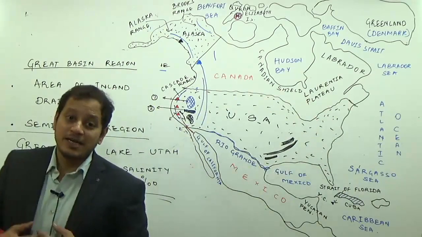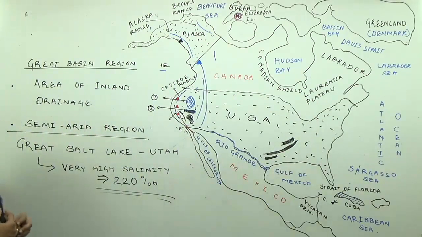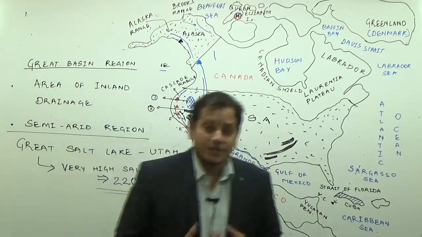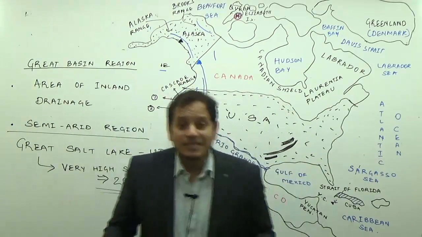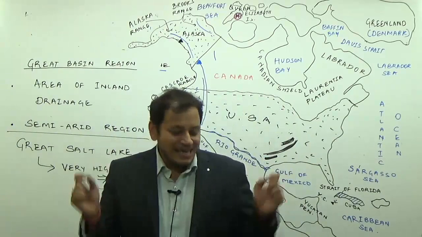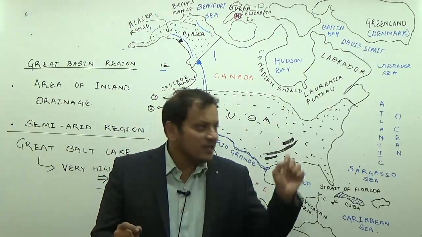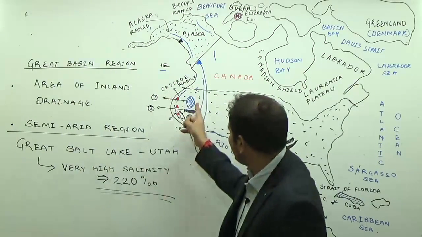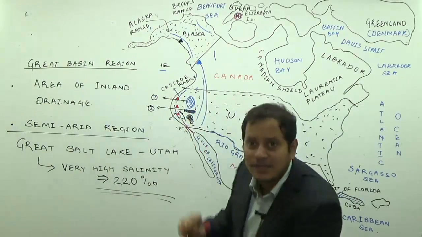So the Great Salt Lake is located in around this region. In the Great Basin region, Great Basin is the region of inland drainage. What will be the question in UPSC? The semi-arid region, which is a region of short rivers. Why short rivers? Because the rivers are very small, so they do not reach the sea.